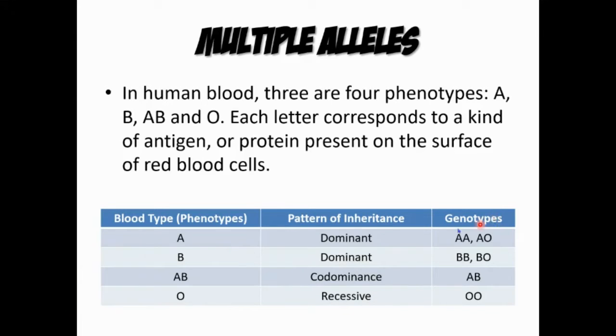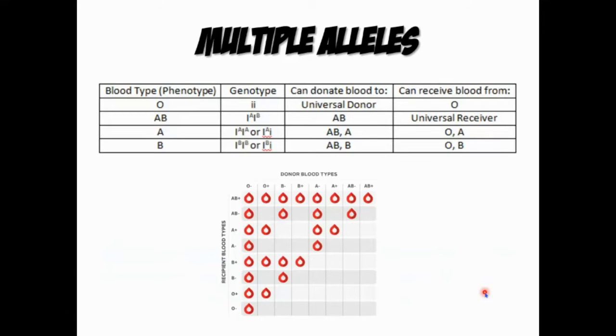Then ang kanilang genotype, yung sa type A, yung genotype niya is AA or AO. Dito naman sa type B, BB or BO. And then yung AB, ganun lang din naman yung genotype, and as well as sa OO. So ayan po.